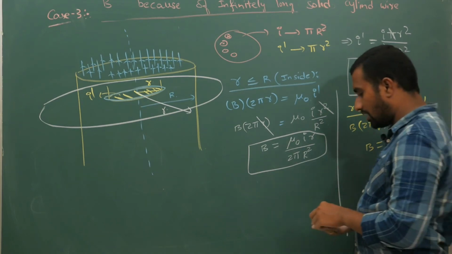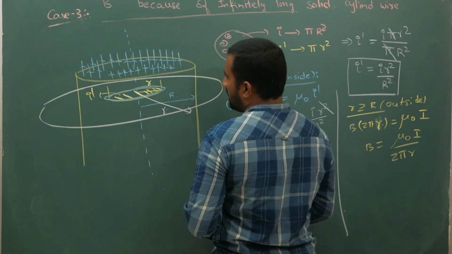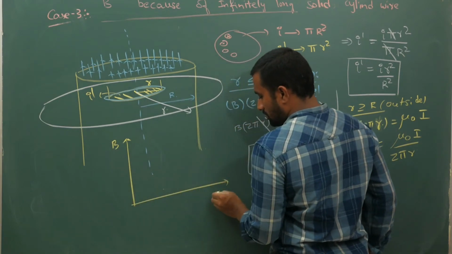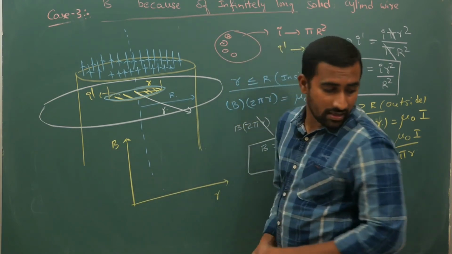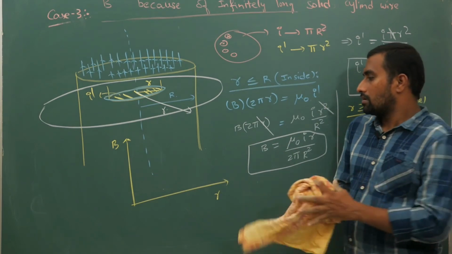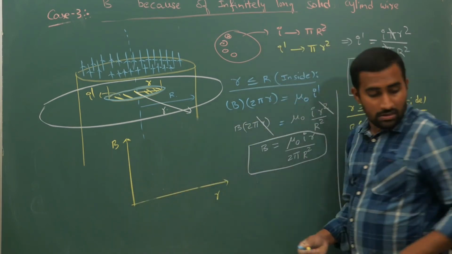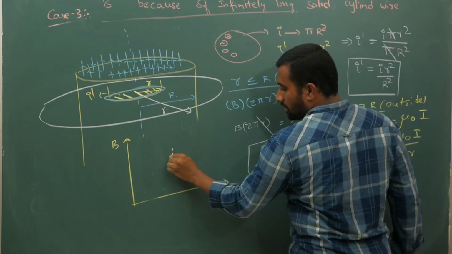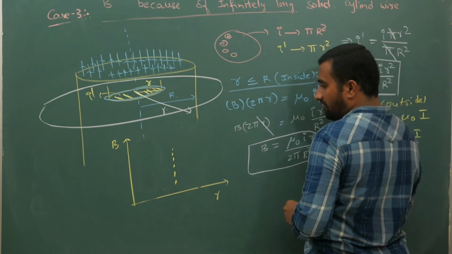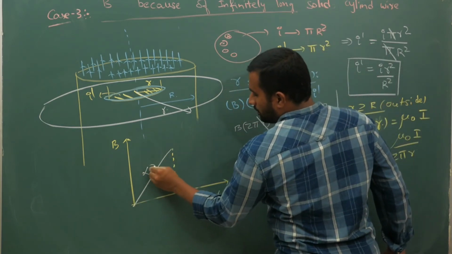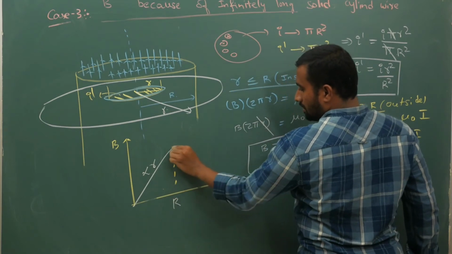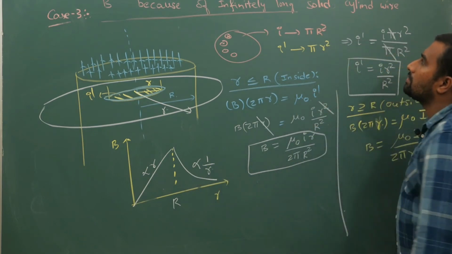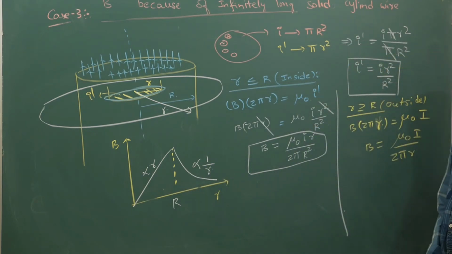So if you draw a graph for B versus r, what happens is B is directly proportional to r for r less than or equal to R. So your graph will be directly proportional to r till capital R. After that it is inversely proportional to r. This is because of an infinite solid cylindrical wire.